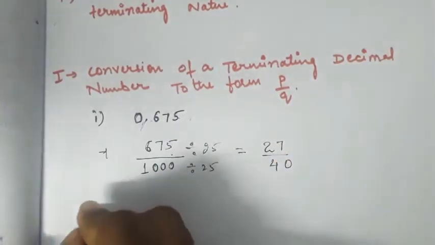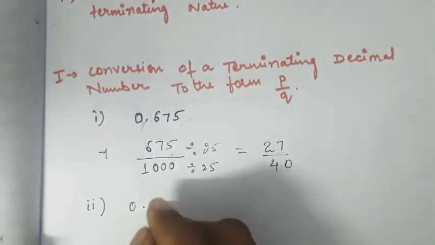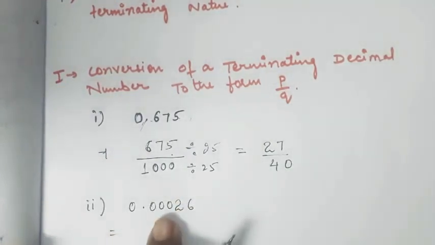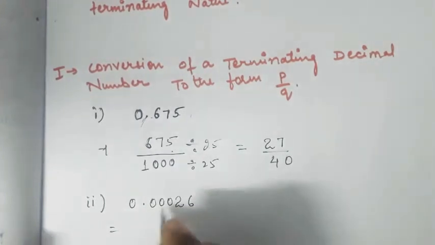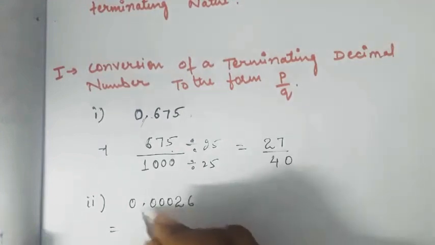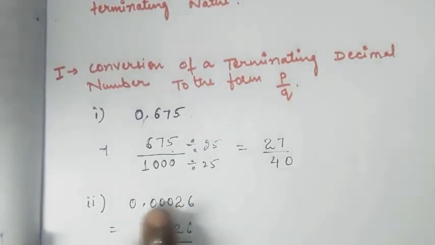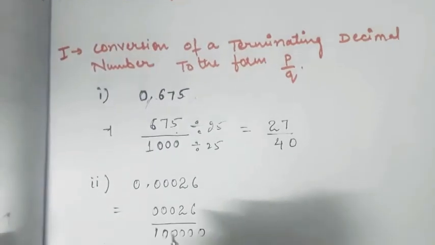Similarly, you can take another example, that is 0.00026. First of all you need to count the digits after the point. Here the digits are 5. So while removing, you count the digits, that is 5, and write zeros after 1: 3, 4, 5.